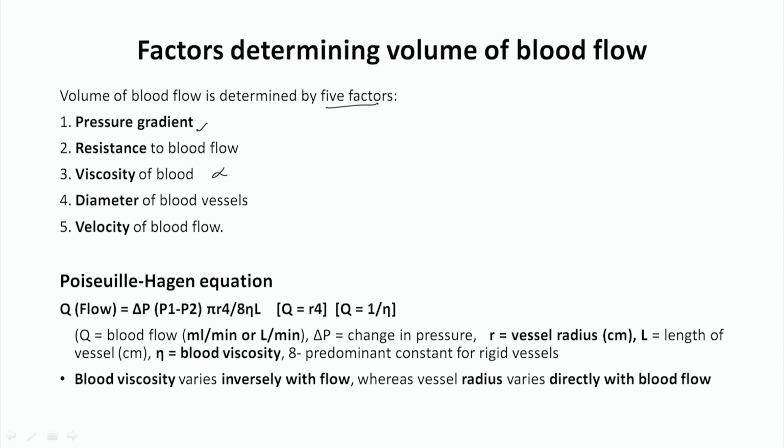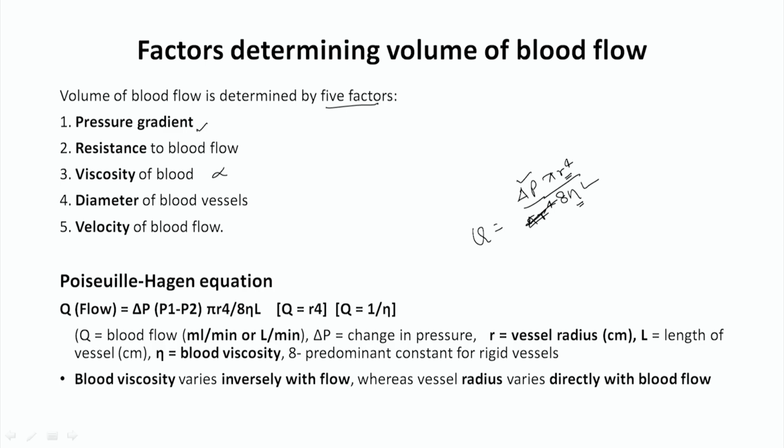The Poiseuille-Hagen equation says that Q is equal to delta P pi r to the power 4 divided by 8 eta L. From this derivation by Poiseuille-Hagen, you can see that the blood flow is directly proportional to the pressure difference, directly proportional to the radius to the power 4, and inversely proportional to the viscosity and length of the tube.